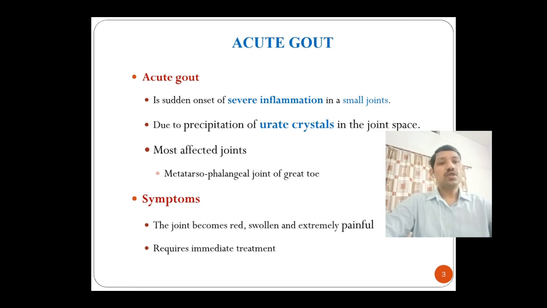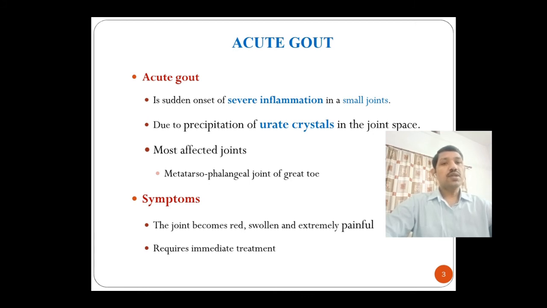Gout is of two types: acute gout and chronic gout. First we will see the acute gout. Acute gout is a sudden onset of severe inflammation, mainly in small joints. Why does this inflammation occur in the joints? As we have discussed, the level of uric acid is increased and it will get deposited in the form of urate crystals,